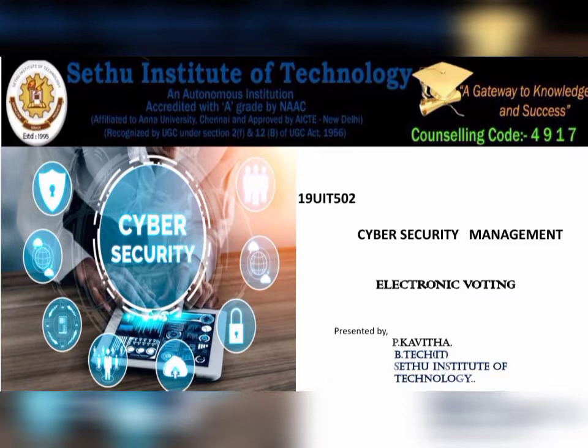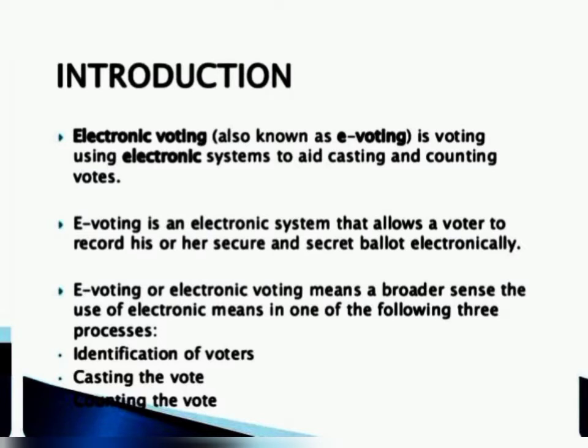Now we are going to see about electronic voting. The introduction to electronic voting: electronic voting is voting using an electronic system to aid casting and counting votes. It is also known as e-voting. E-voting is an electronic system that allows a voter to record his or her secure and secret ballot electronically.